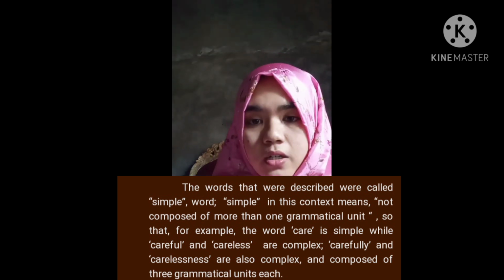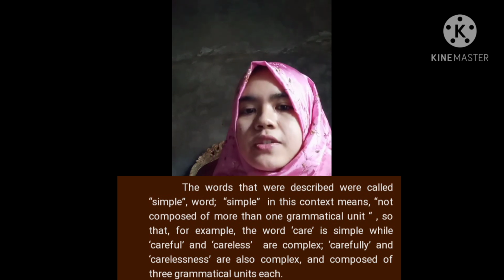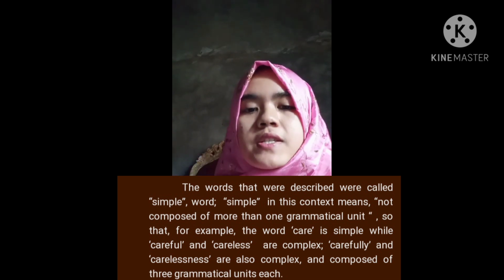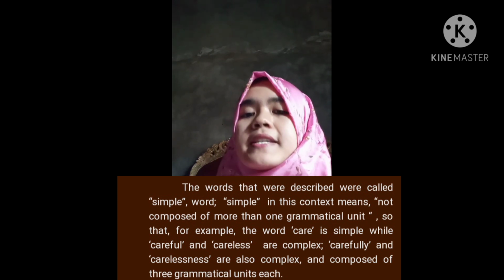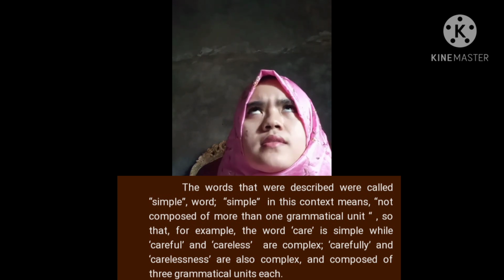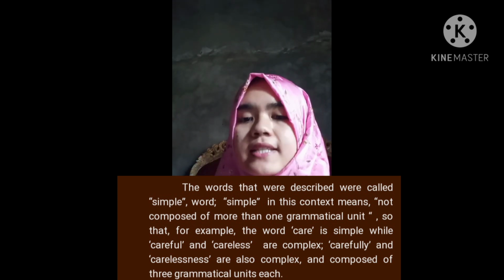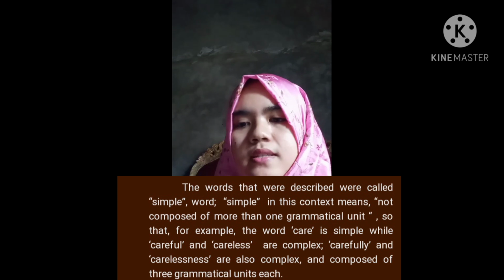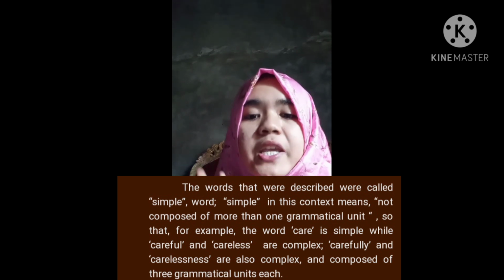And so in here we can see type of complex word stress below. The first, complex words. The words that were described were called simple words. Simple in this context means not composed of more than one grammatical unit, and complex words are of two major types.